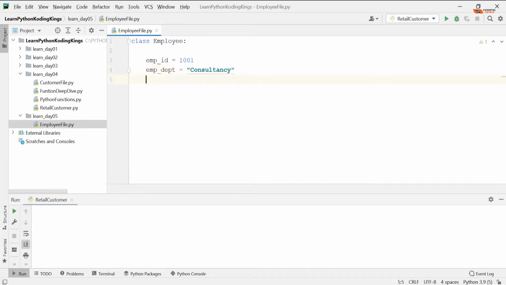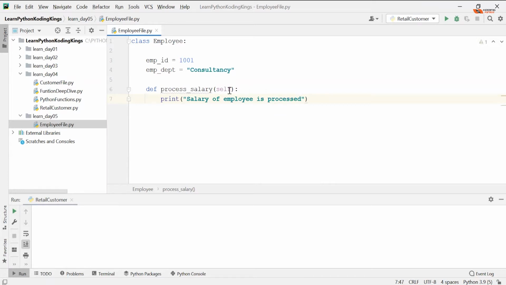Okay, so this is a consulting firm, and I'm having consultancy here. Now you can actually define a function. So a function of employee is basically process salary. So that's a direct thing we are working on, and then we are just printing here that salary of employee is processed.